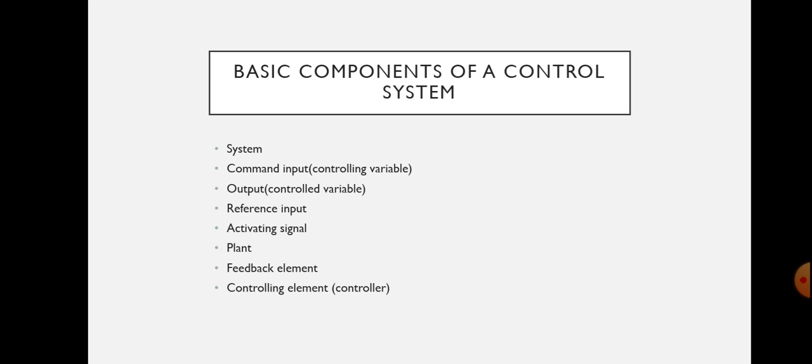Next is feedback element. It is a unit which provides the means for feeding back the output quantity in order to compare it with the reference input. What is the function of the feedback element? It provides the means for feeding back the output quantity in order to compare it with the reference input. Next is control element or controller. It is the component required to generate the appropriate control signal applied to the plant.